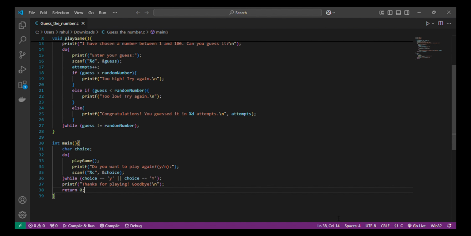To make the game more fun, we added a replay option. After each game, the program asks if you want to play again. If you enter Y, the game restarts, otherwise it thanks you and exits.